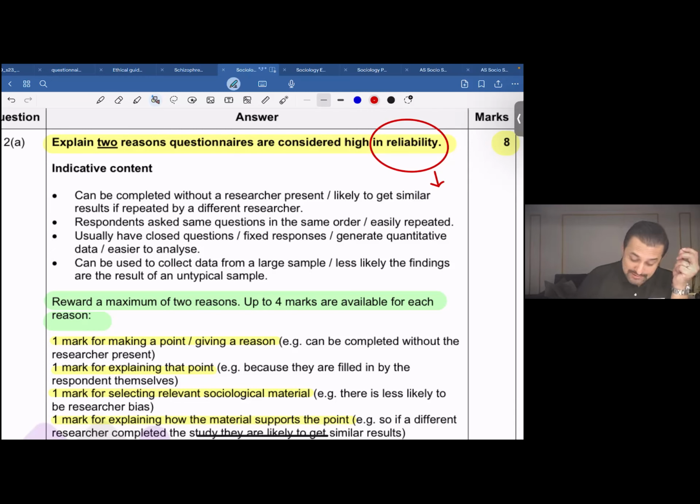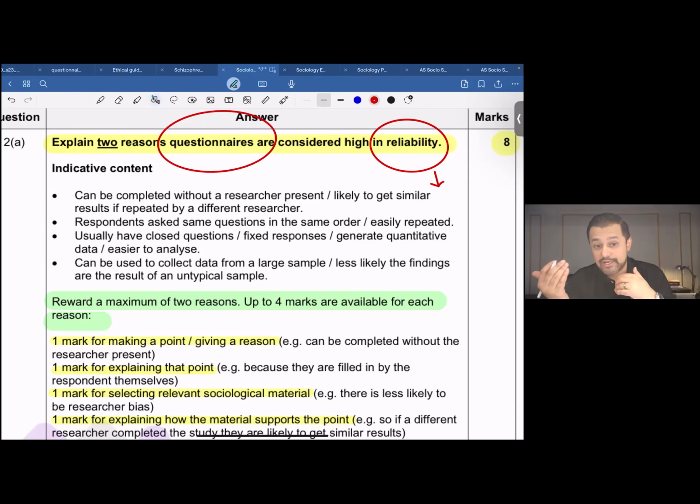Explain 2 reasons questionnaires are considered to be high in reliability. Just think, right? What do you think could be a reason as to why questionnaires are seen to be more reliable? Now, to begin with, if you have a look at indicative content. Now, remember, this says indicative content. This doesn't at all mean that you cannot write anything else. If you can think of any other point, you might as well use that as well.